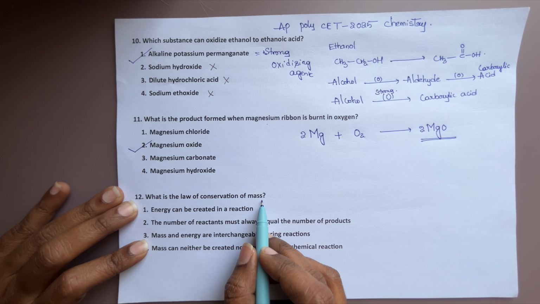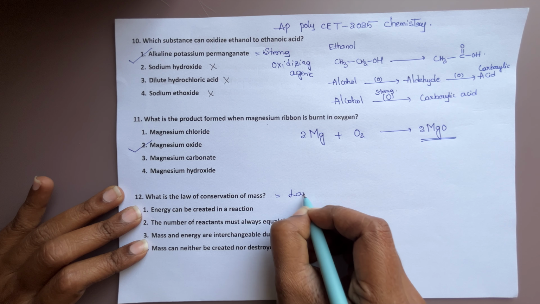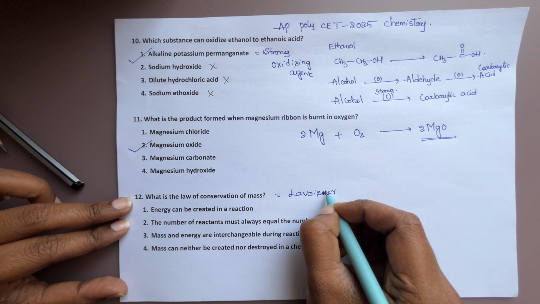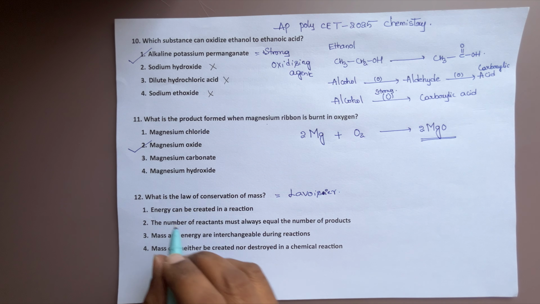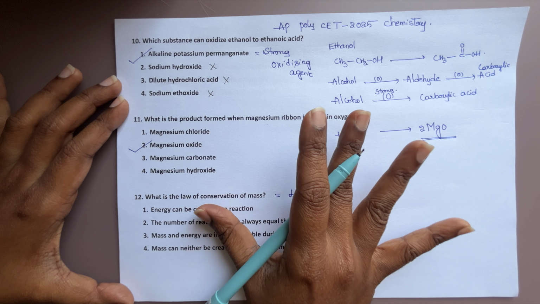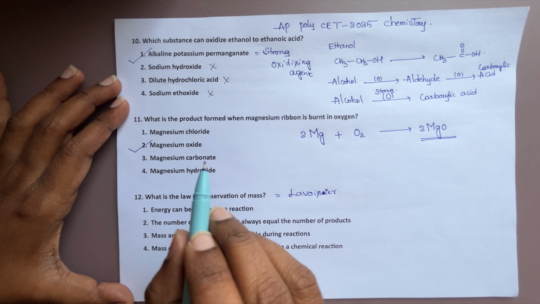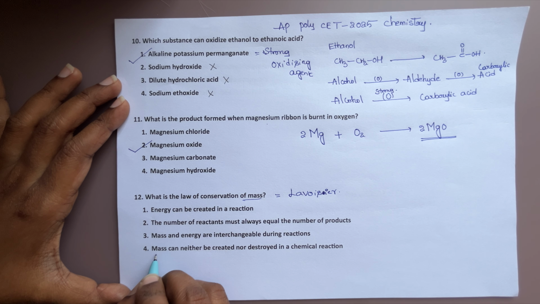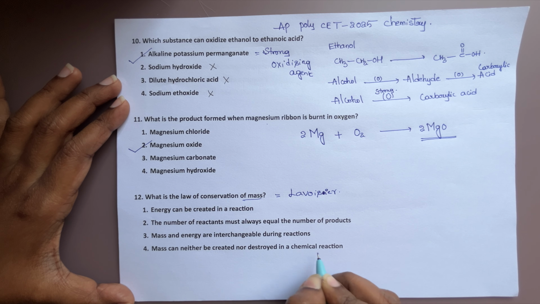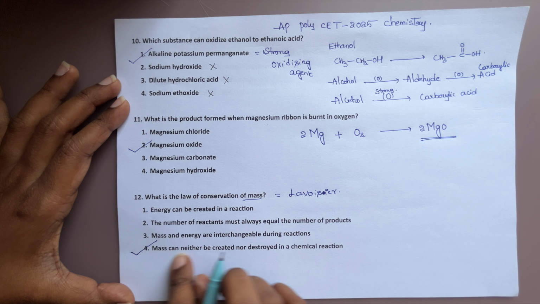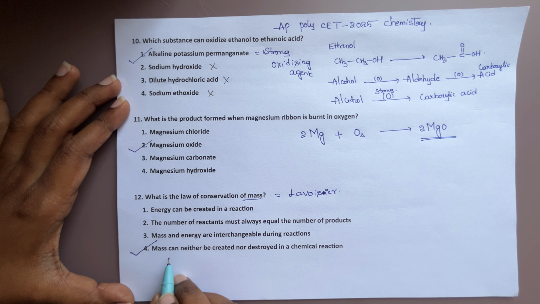What is the law of conservation of mass? The law of conservation of mass is given by Lavoisier. What is the law of conservation of energy? Energy can neither be created nor destroyed; it changes from one form to another. Here they are asking about the law of conservation of mass. Mass can neither be created nor destroyed in a chemical reaction. That is given by the scientist Lavoisier.